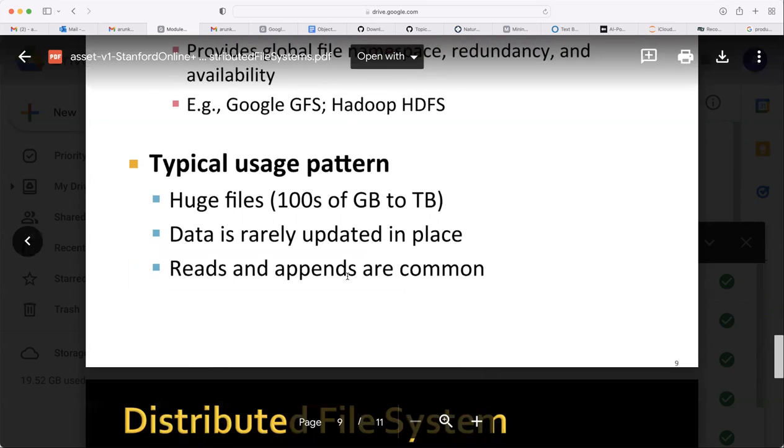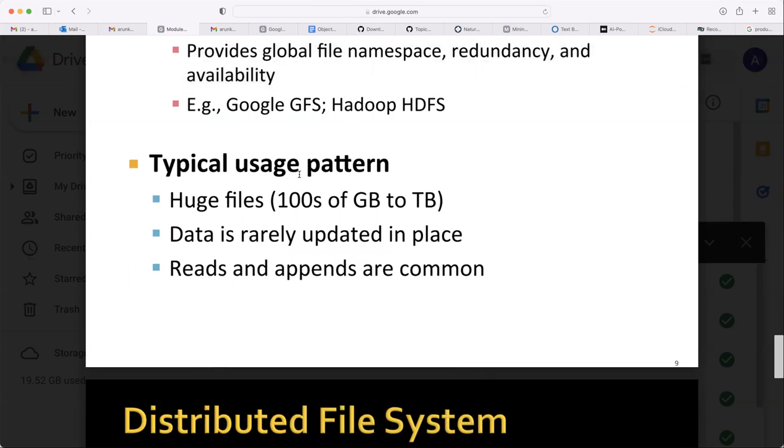Is it clear? Where can we use this MapReduce? What is the first point?